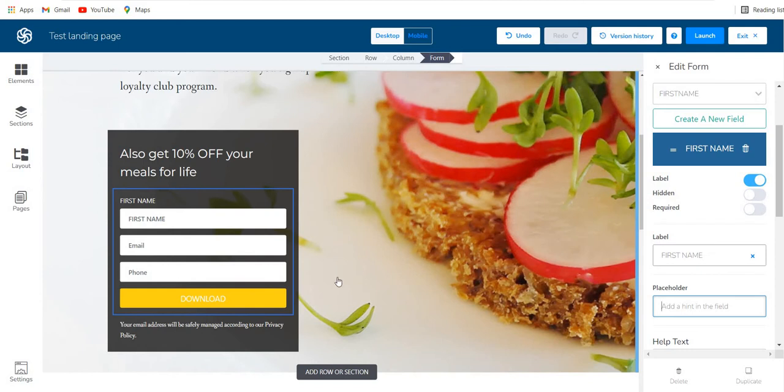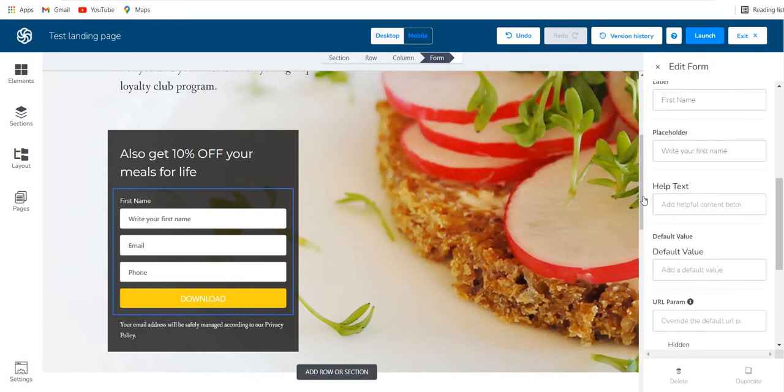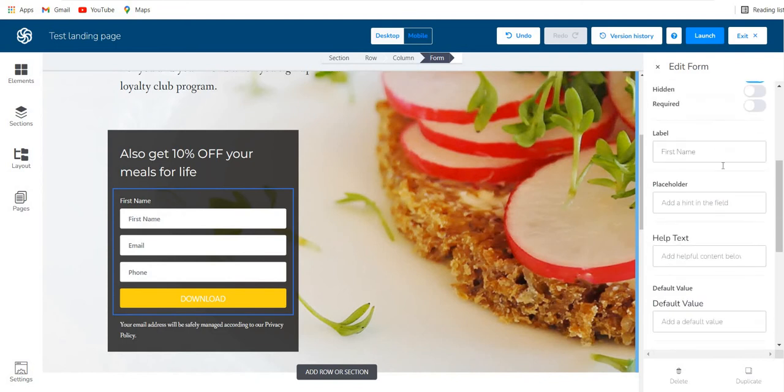You can also add a placeholder text. So I see that these are in small, only the first letter is capitalized. So what I will do is I will do the same, first name, and then you can also add a placeholder text, which is not required because the label itself is self-explanatory. But if you want to, you can write over here, write your first name, and that will show up over here. But like I said, the first name itself is self-explanatory, so you don't need to write any of these. I will remove the placeholder text and I'll just go with the label. The label itself is enough.